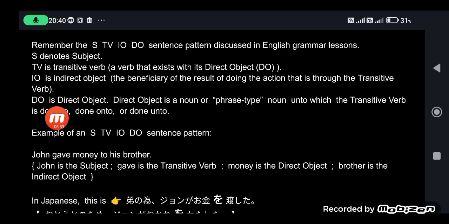What is DO, direct object? The direct object is the noun or noun phrase onto which the transitive verb is done. Let's say you hammered the nail. Hammered is the transitive verb, and the direct object is the nail.